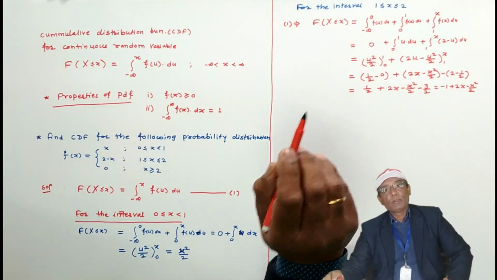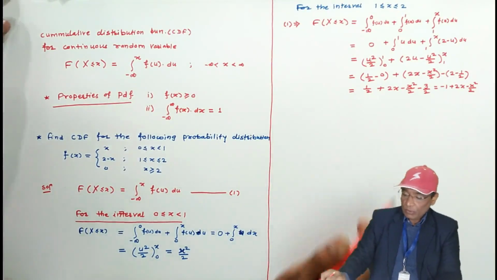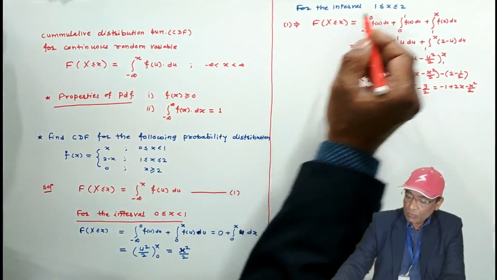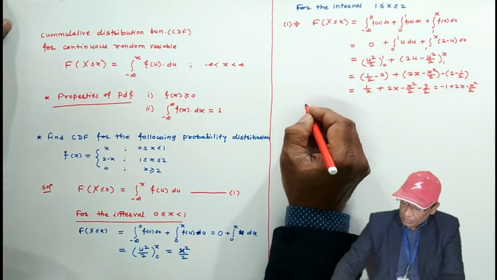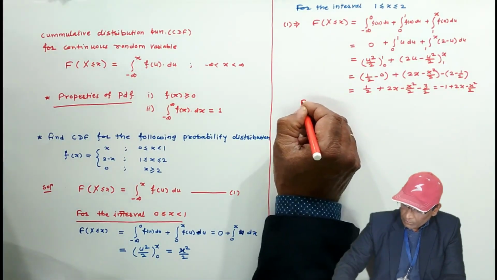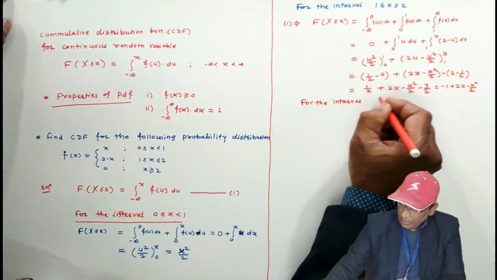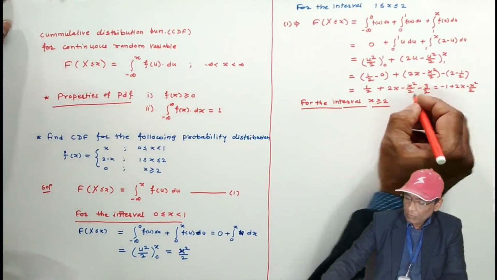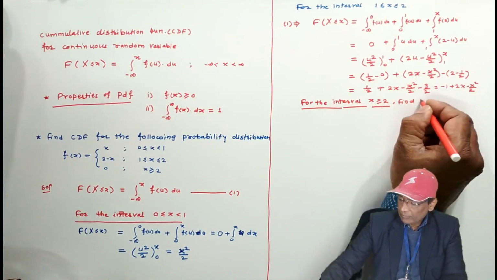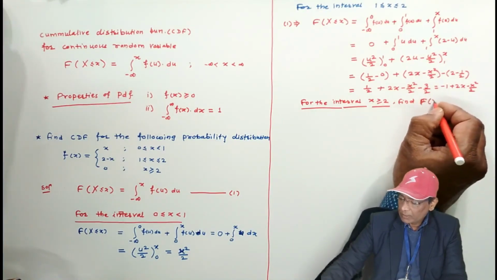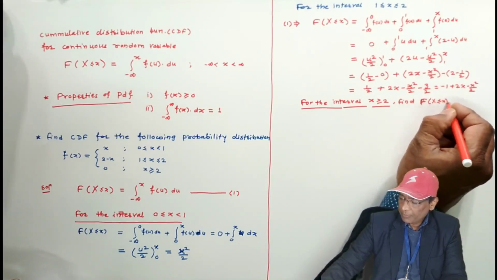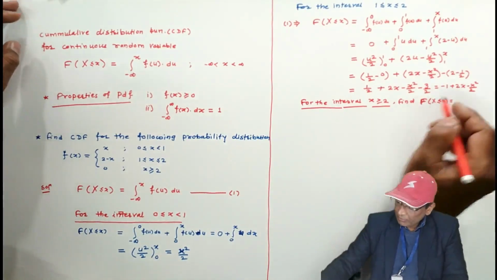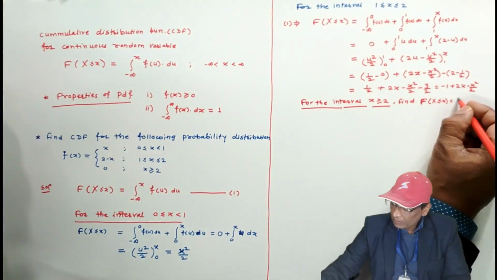This is the cumulative distribution function, probability of capital X less than or equal to x, for this interval. Similarly, for the interval x greater than or equal to 2, find the CDF.